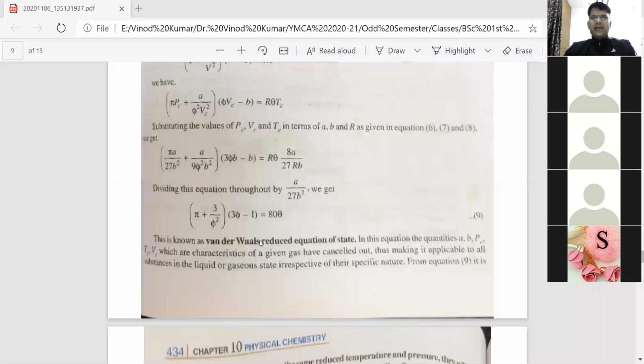B is a characteristic parameter of a particular gas, meaning the values of A and B will depend on the nature of the gas. PC, VC, TC will also depend on the nature of the gas. It means that this equation is quite general. We can apply it to gases, and we can apply it to liquids also, irrespective of their specific nature.